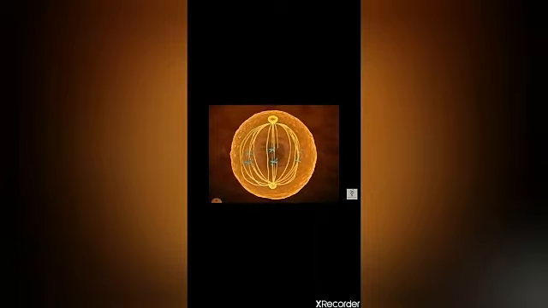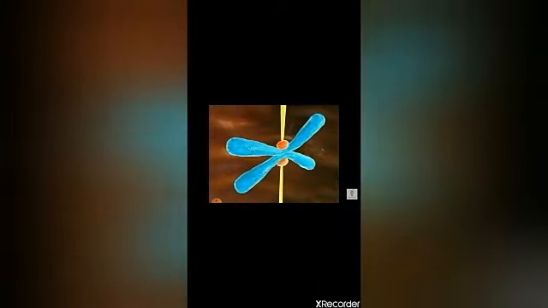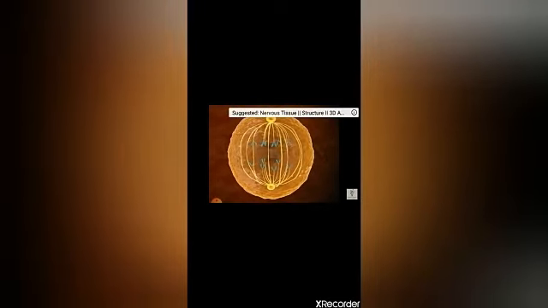The centromere splits. Sister chromatids of each chromosome separate and pull in opposite directions with the help of spindle fibers. Now the separated sister chromatids reach the opposite poles of the cell. You can observe it here. It appears like a bunch of bananas.